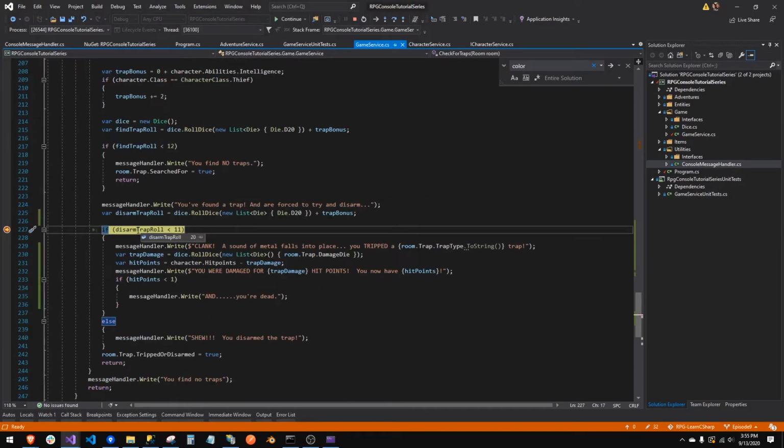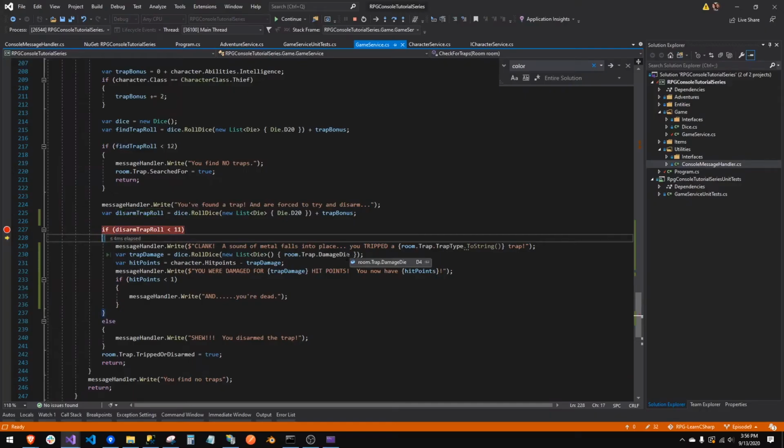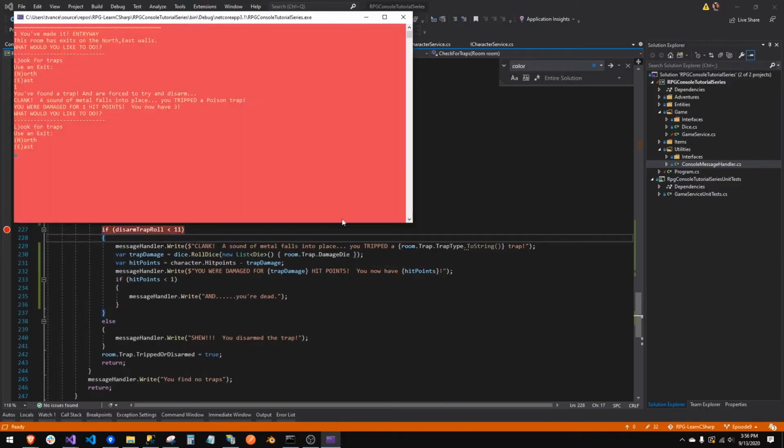Okay, did we disarm it? Ooh, a 20, a nat 20? Come on, seriously. So in here, when I'm in break point, I can actually click that and make that whatever I want. So we'll make it a 1. Sorry, Conan. Boom. Let's just let it run and see what happens.